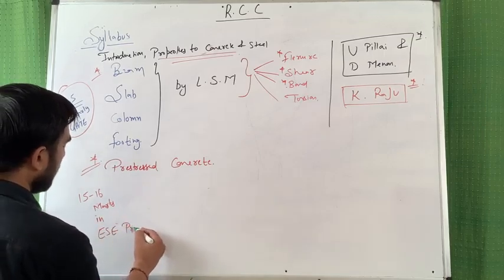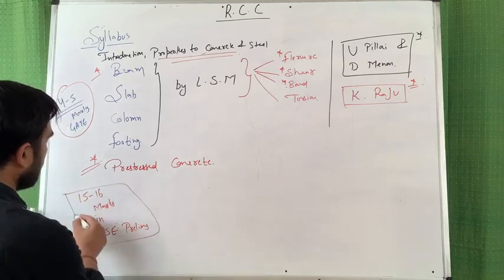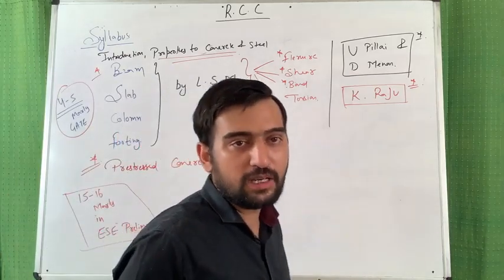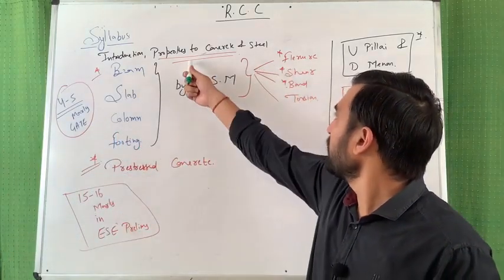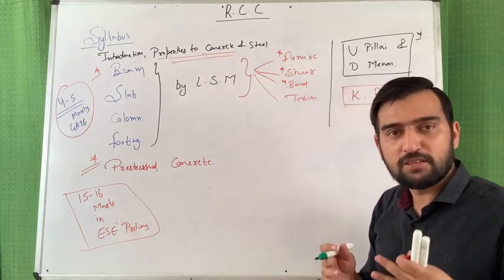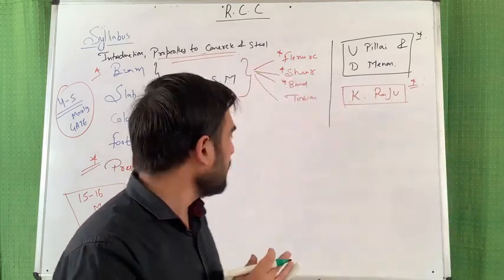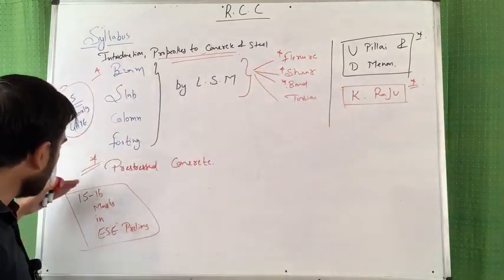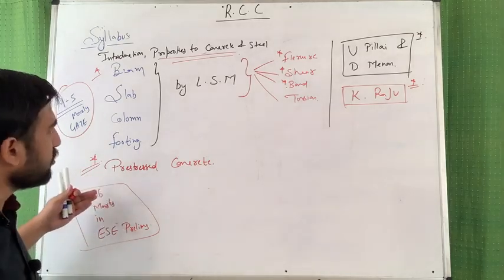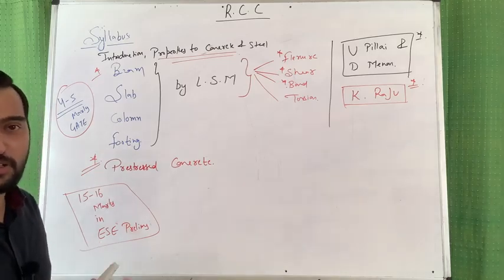Friends, please be reminded that here I am not including the building material portion, meaning the very basic properties of steel and concrete. In properties of steel and concrete, I am going to tackle only those properties which are actually needed from the design and analysis point of view. So while calculating this weightage, I have not considered questions like what is the slump test value of concrete or what is the workability of concrete.